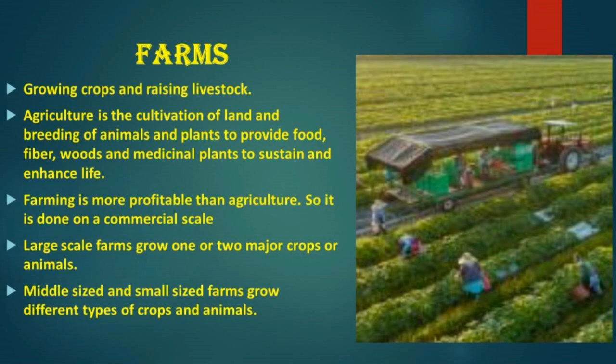An area of land with fields and buildings that is devoted primarily to growing crops or raising domestic animals or both as a business is called a farm. Large scale farms grow one or more major crops or animals. Middle sized and small sized farms grow different types of crops and animals.